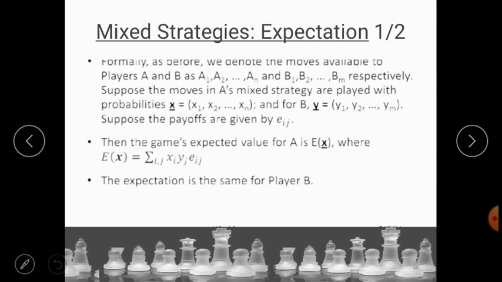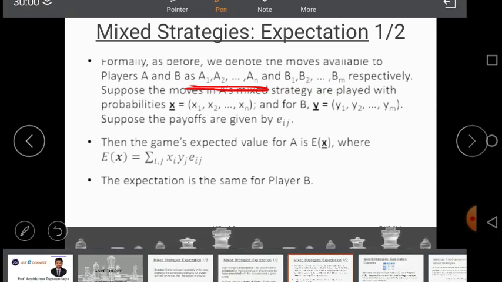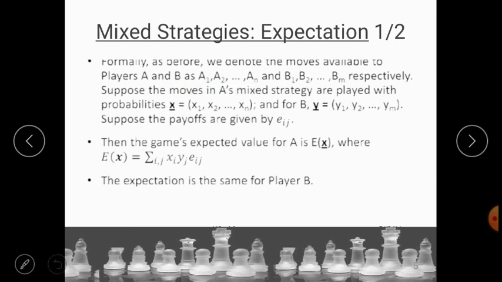These are the moves available to player A, and B1, B2, and so on up till BM are the moves available to player B. Now suppose the moves in A's mixed strategy are played with probabilities denoted as X dash, equal to X1, X2, and so on up till XN.